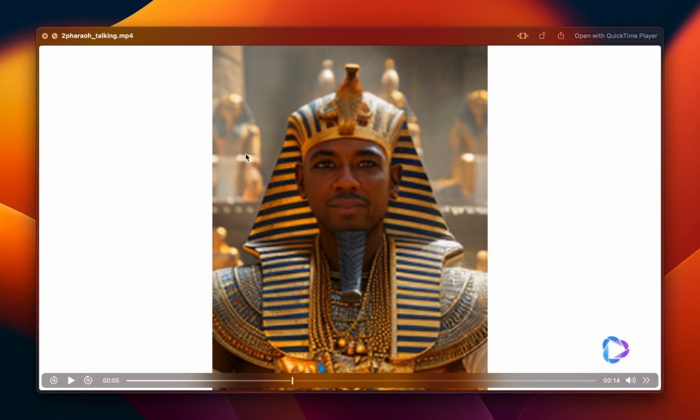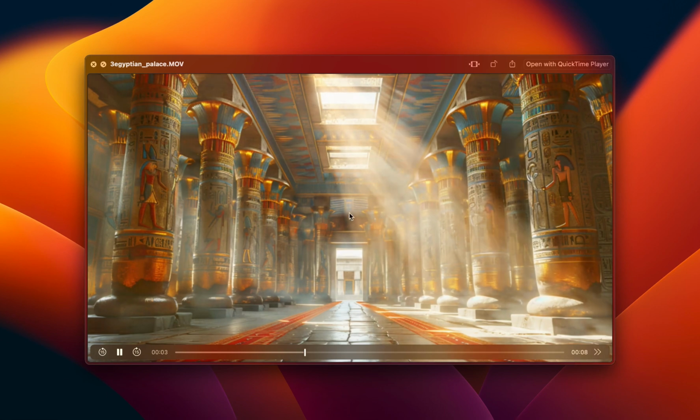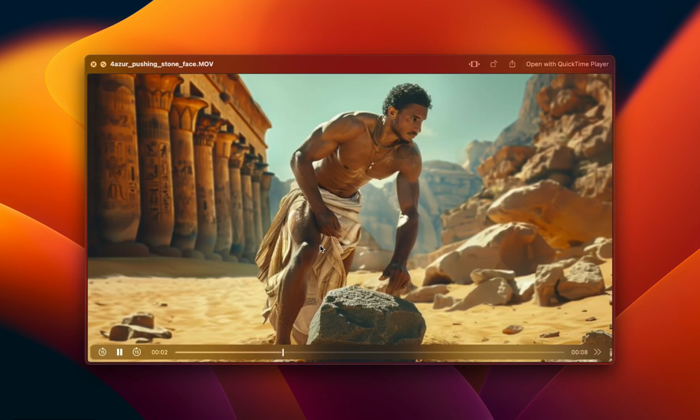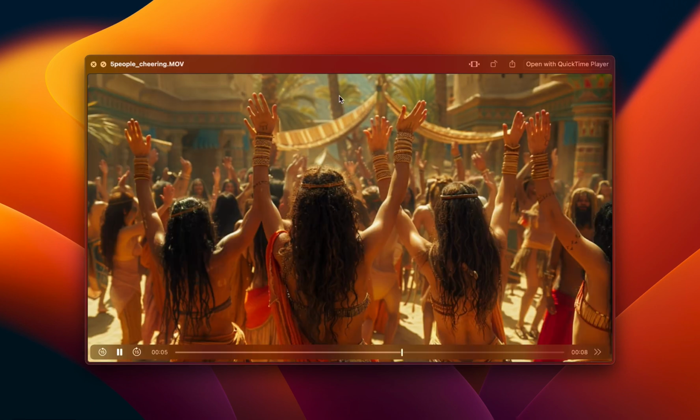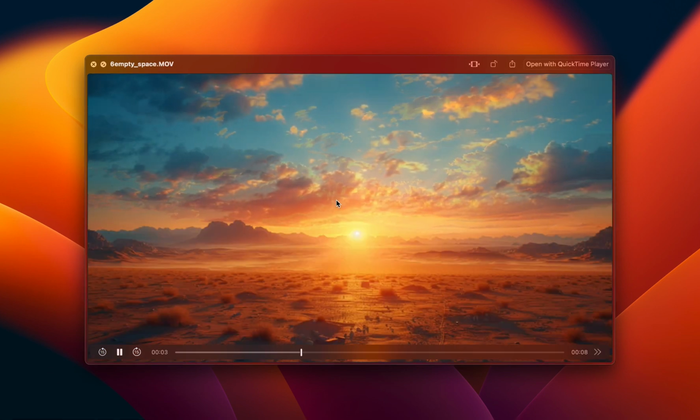And then this video where the pharaoh is talking from HeyGen. Then this palace with the sun shining, which I also did with Pixelmotion. Then where Asher is pushing the stone, where I have the small animation down there. Then these townspeople with some sun shining here, also created with Pixelmotion. Again with Pixelmotion, these clouds.